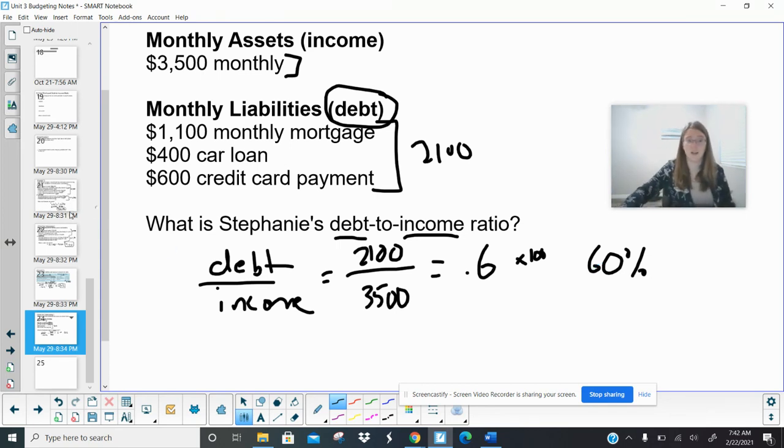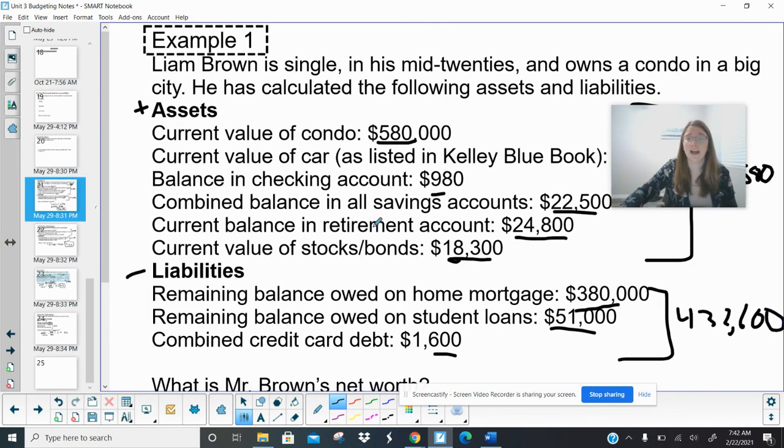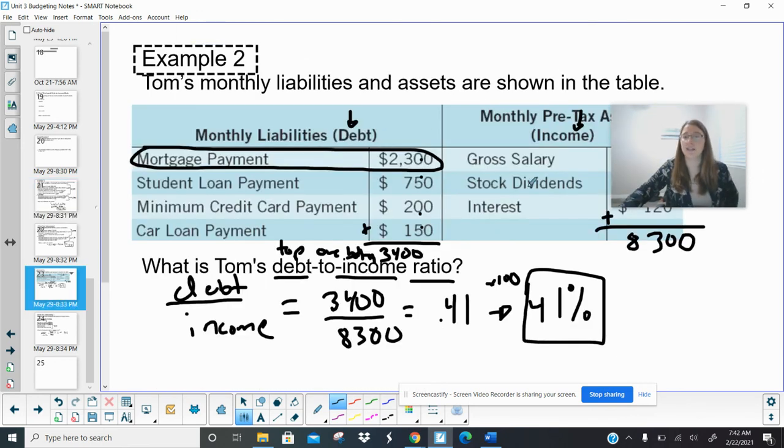So very easy lesson, I hope. Just be careful with the assets and liabilities of double checking your numbers because if you plug the number in wrong, you get the question wrong and that's frustrating. And then for debts and income, just being careful which one's the debt, which one's the income, the debt goes on top.